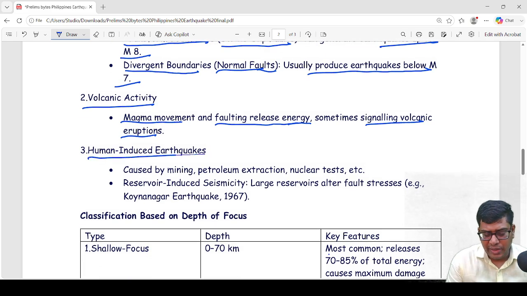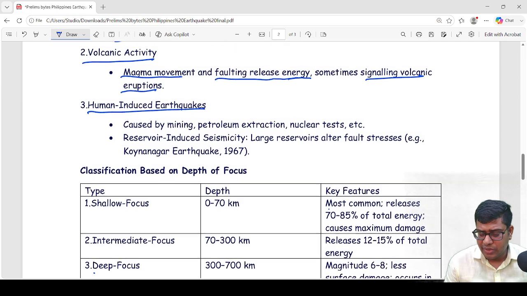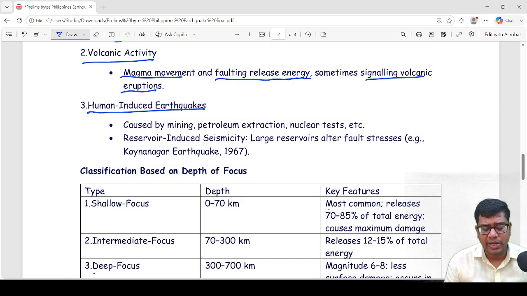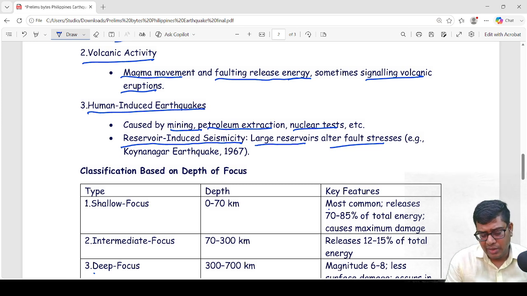Third is human-induced earthquake. So why can human-induced earthquakes occur? Human-induced earthquakes can occur mainly due to mining, petroleum extraction, and nuclear tests. And another human-induced earthquake example is reservoir-induced seismicity. A large reservoir adding stress on a fault can cause reservoir-induced seismicity. And one such example is the Koyna earthquake of 1967.